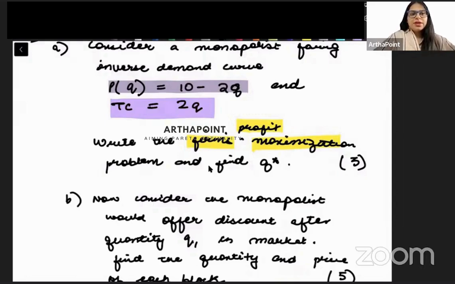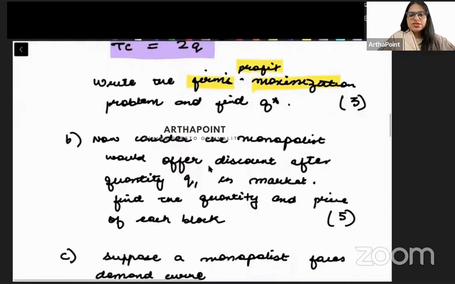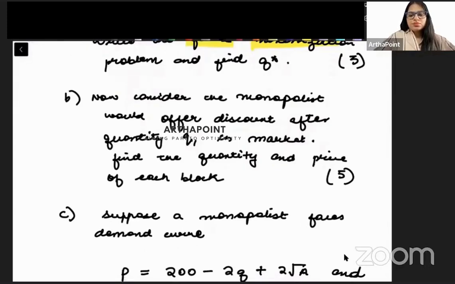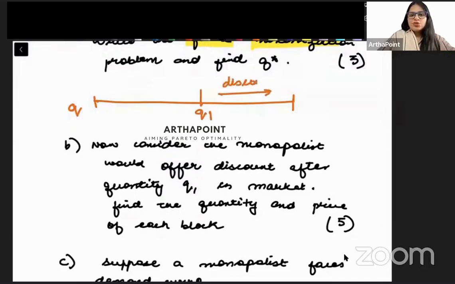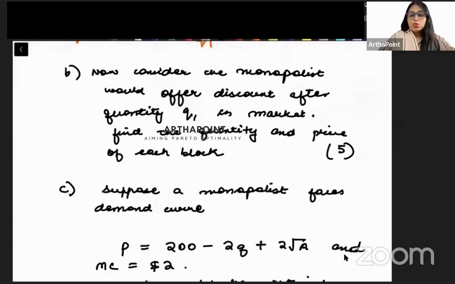Okay, बेटा second part पे आते हैं इसी question के. So now it says, now consider the monopolist would offer a discount after quantity Q1 in the market. Meaning, in the second part, it is saying that assume that out of the total quantity sold in the market, after quantity Q1, the monopolist is offering you some discount. Find the quantity and price of each block.